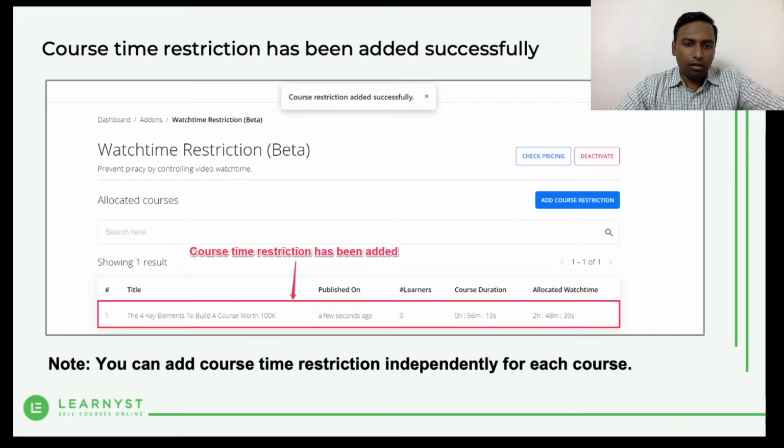There are additional security features that we have, like OTP-based login, the dynamic watermarking of their email and phone numbers on the screen, right? Single device restriction. On top of that, if you really want to give a very high level of security or restriction to your course, you can use this watch time restriction.